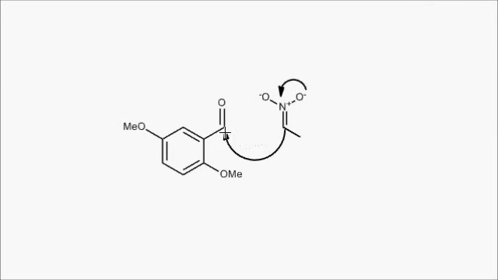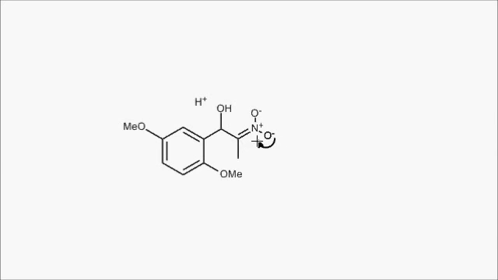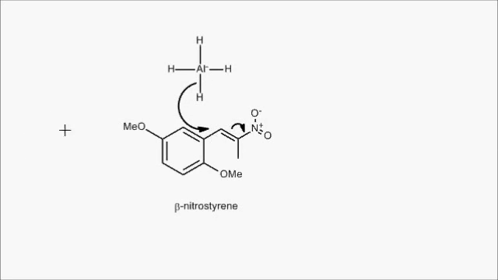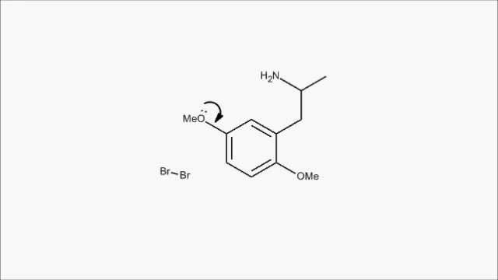The first step: dimethoxybenzaldehyde is condensed with nitroethane in a fairly simple condensation. Ammonium acetate was also used, and elimination of a molecule of water gives a beta-nitrostyrene, which Shulgin reduced with lithium aluminium hydride. This is a fairly simple mechanism which has a lot of steps, but eventually it reduces the compound